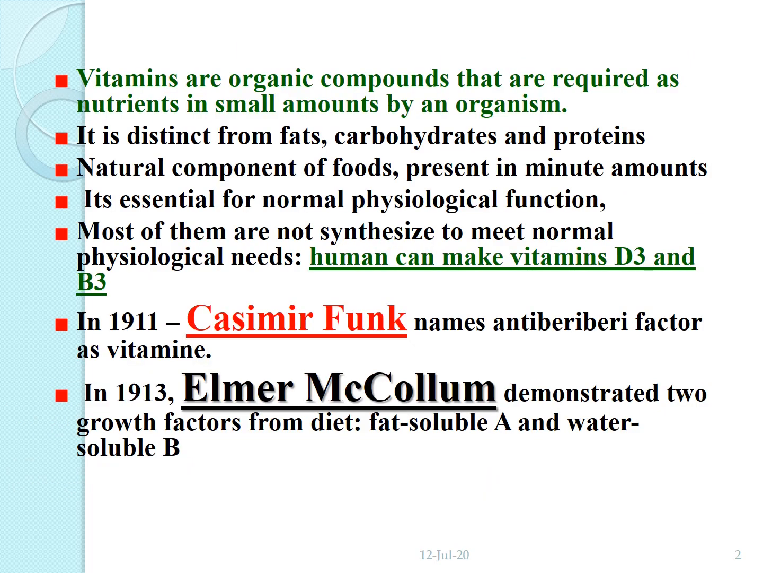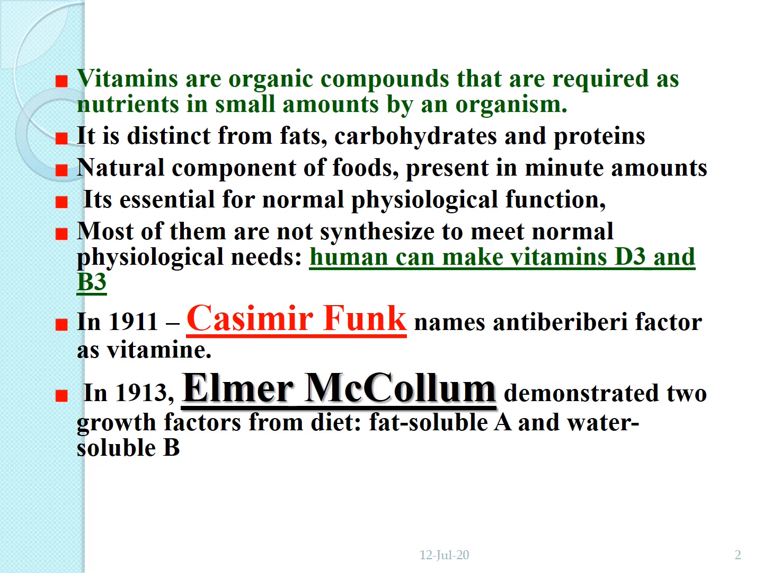Vitamins are organic compounds that are required as nutrients in small amounts by an organism. They are distinct from fats, carbohydrates and proteins. They are natural components of foods present in minute amounts, and are essential for normal physiological function. Most of them are not synthesized to meet normal physiological needs, but two of them are synthesized in our body, that is, D3 and B3.